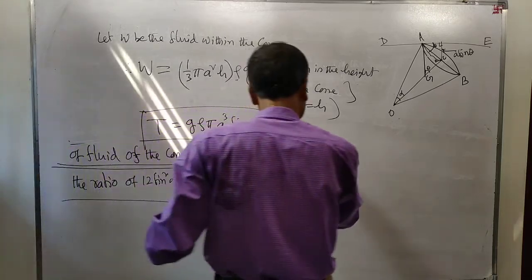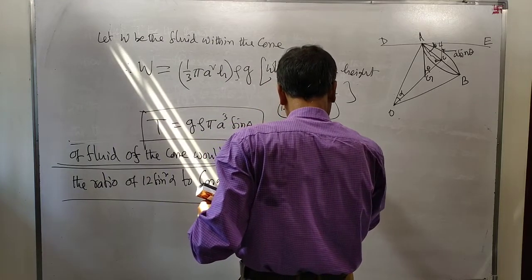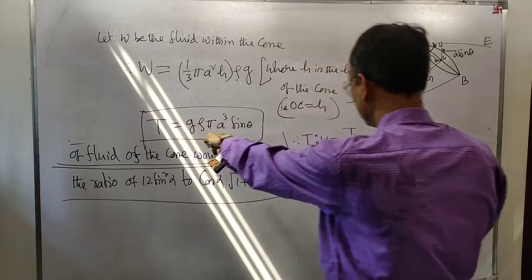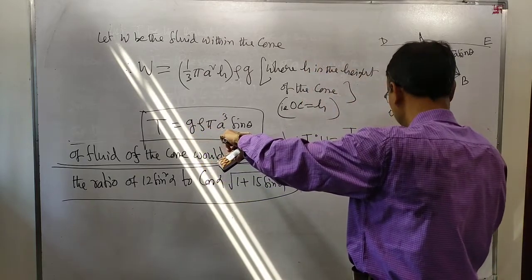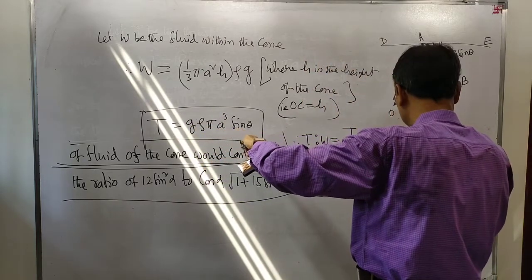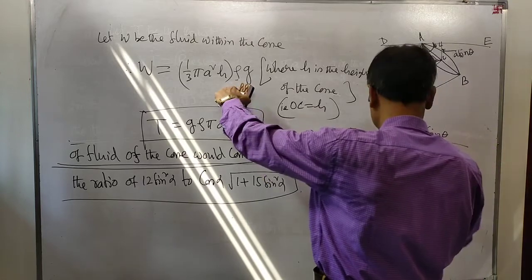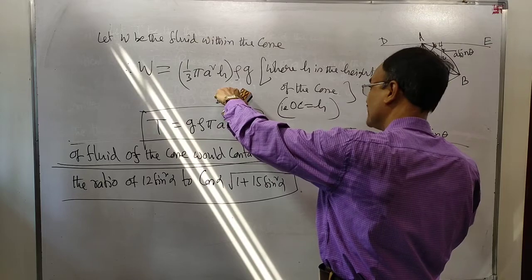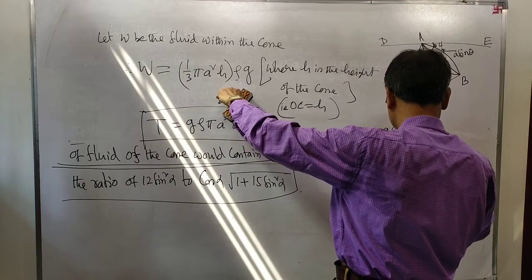Therefore T is to W equal to T by W. What is T? 0 pi a cube sin theta divided by 1 by 3 pi a square h rho g.